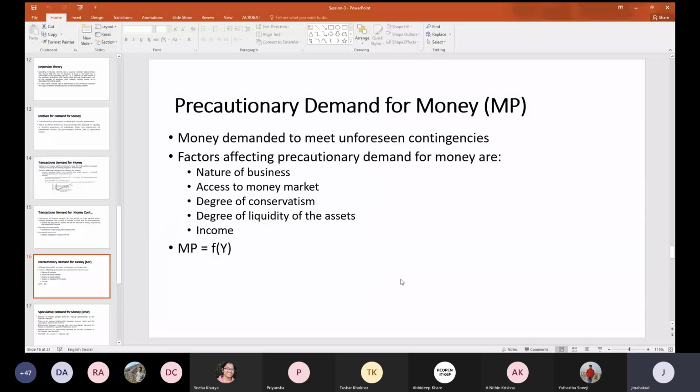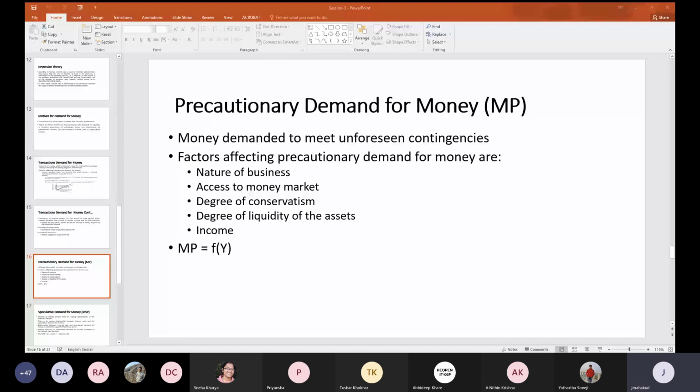Degree of conservatism. It is a psychological factor. What does it mean? How much risk the company or the business is willing to take? Little bit louder, Nitin. How much risk the company is willing to take? Okay.